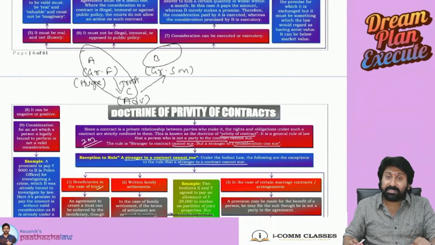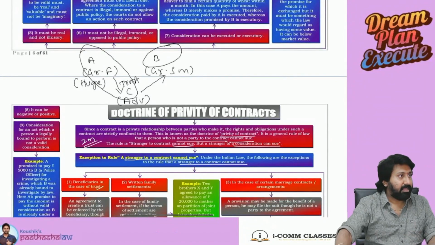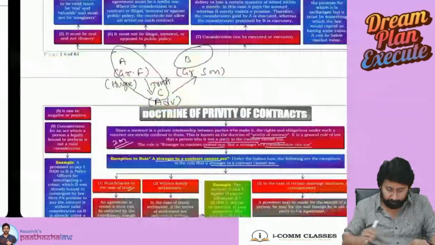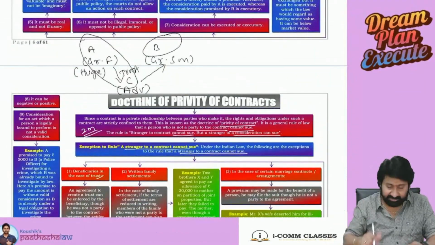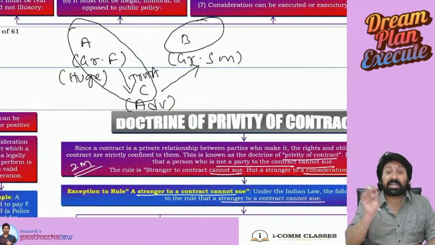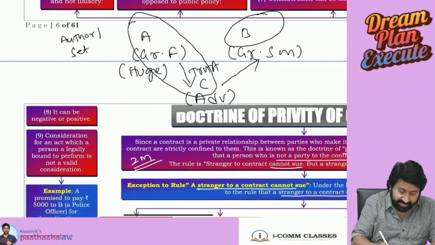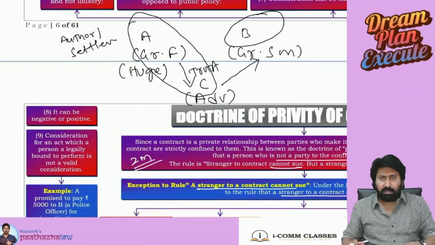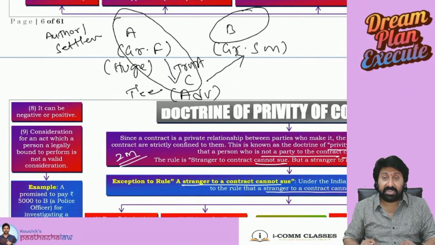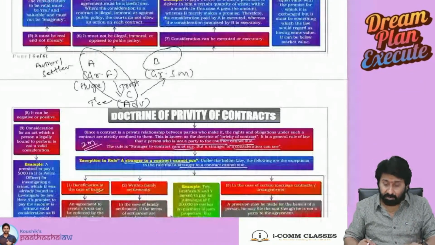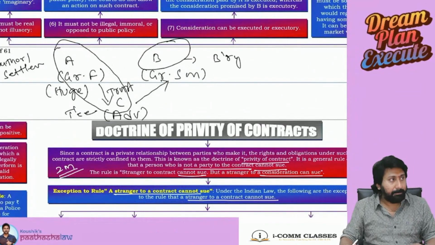Now who is A? A is called a settler. There are 2 names for A: one is author, the other settler. You can call them in any way. C is called the trustee, meaning the trustworthy person. B is called the beneficiary.